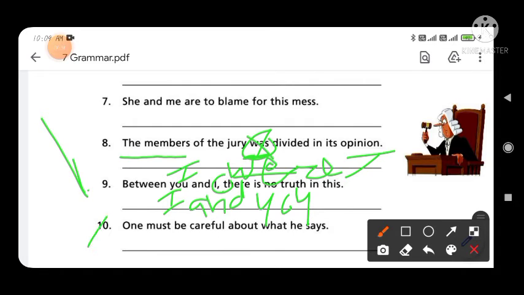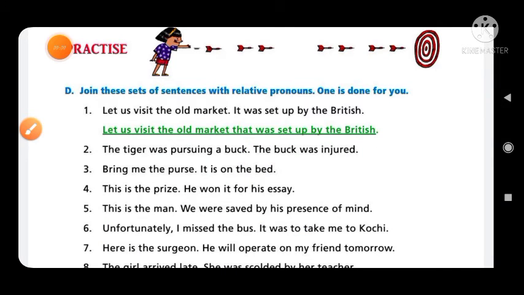And in the 10th you have, "One must be careful about what he says." So in place of he says, you have to write down one says. Okay, and that is exercise number 10.